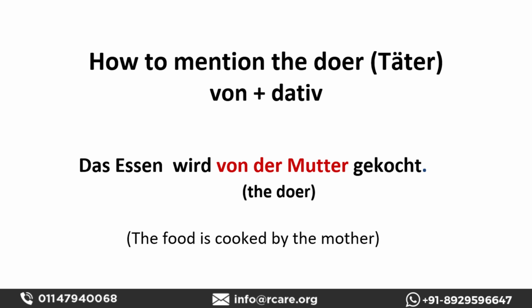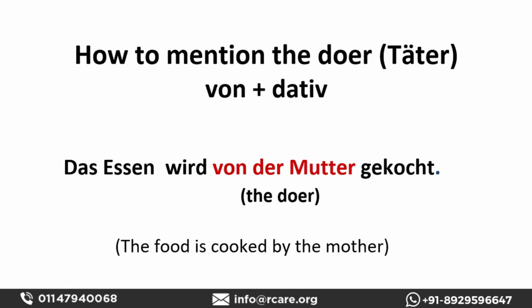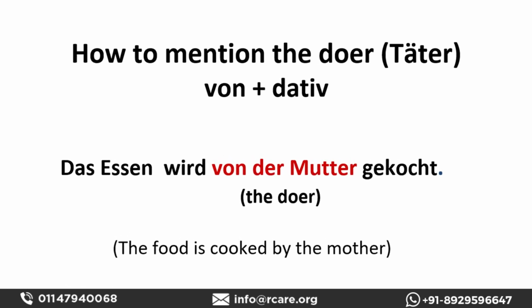Now we'll learn how to mention the doer, which is called Täter in German. So it's always your choice. As we have mentioned in the beginning of this video, we can always mention the doer, it is our choice. So if you wish to mention the doer, you will have to use the preposition von, plus you'll have to use a dative noun. So das Essen wird von der Mutter gekocht. The food is cooked by the mother. So whichever the doer is, it will take the preposition von with it, and it will be converted into dative.